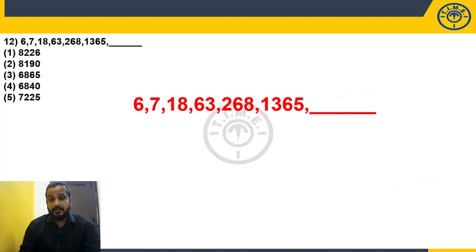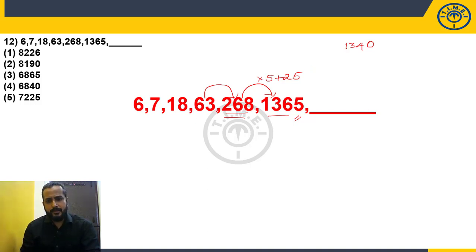6, 7, 18, 63, 268, 1365. Here to here it is increasing rapidly. And from here to here also it is increasing rapidly. So there is a big jump from one number to another number. Let's see, 268 and 1365. Maximum how many times you can multiply? 5 times. Let's check 5 times. 260 into 5 is 1300. 8 fives are 40. So 268 into 5 is 1340. But what is the given number? 1365. So how much is it more than that by? 25. Okay. 25.